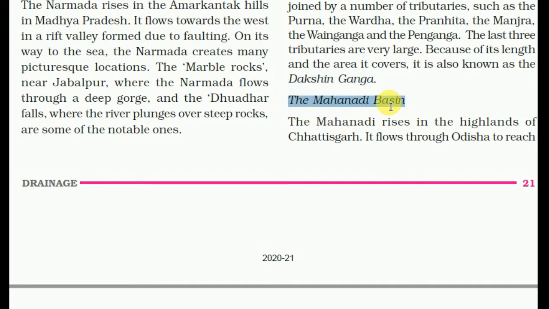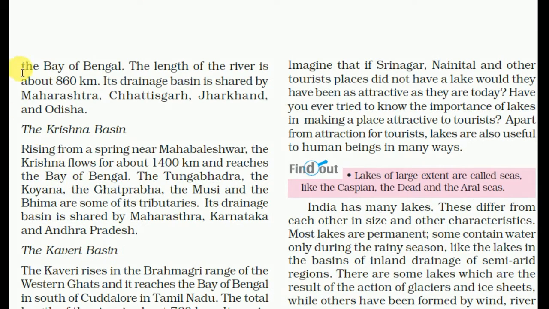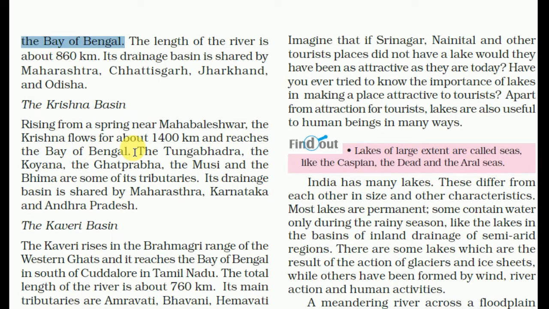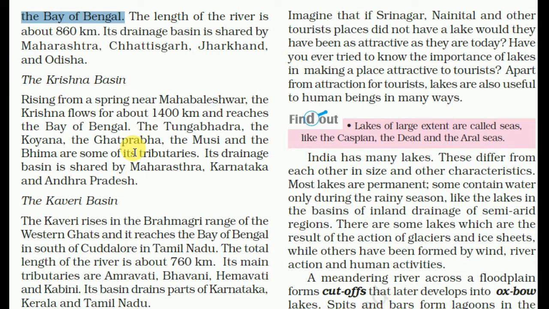Second one is the Mahanadi basin. The Mahanadi rises in the highlands of Chhattisgarh. It flows through Odisha to reach the Bay of Bengal. The length of the river is about 860 km. Its drainage basin is shared by Maharashtra, Chhattisgarh, Jharkhand and Odisha.